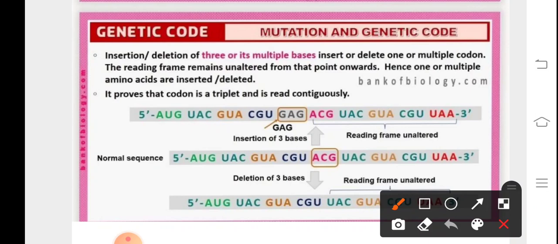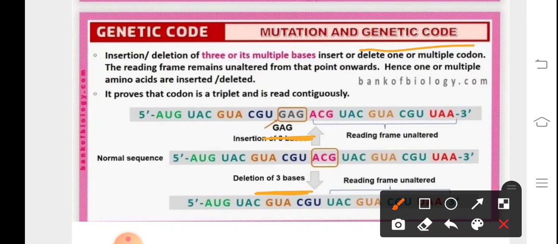Now, discussing the types of mutations. The mutations could be chromosomal or they could be gene mutations, wherein chromosomal are further subdivided. We have studied that the genetic code is contiguous, that is, there are no punctuations and it moves on in a continuous manner. And if there is addition or deletion, that means if there is insertion of bases or the deletion of bases, then that would lead to the altered reading frame.